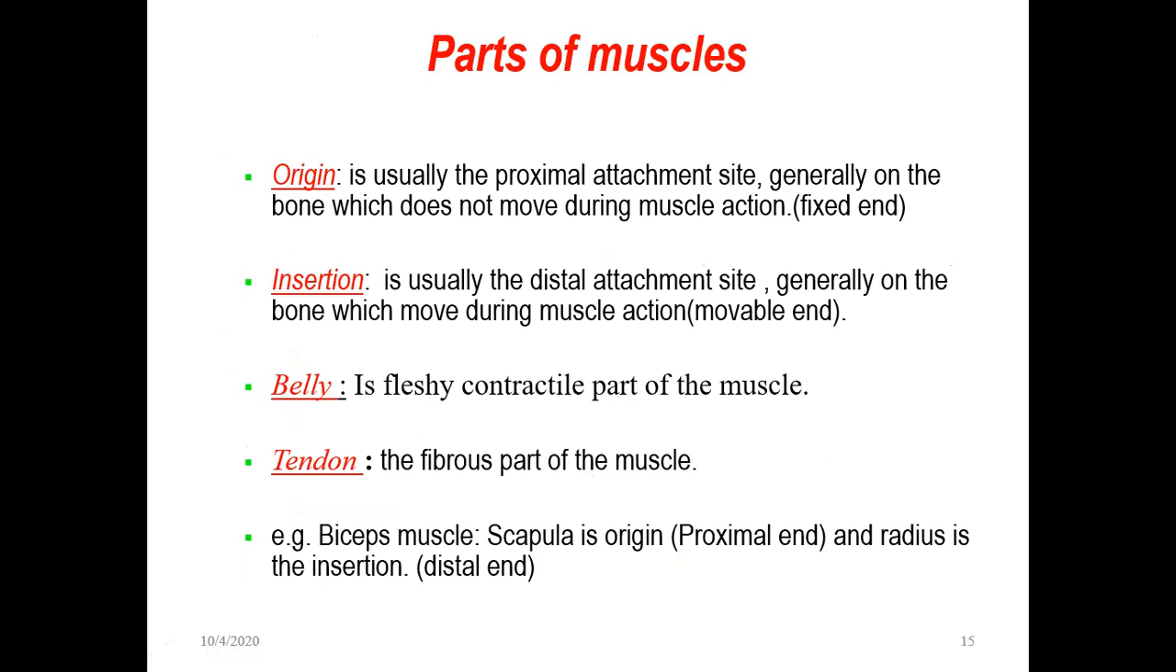So the fibrous part of the muscle will be called the tendon. Hope now you know the origin, insertion, belly, and tendon. Example: in the biceps muscle, scapula is the origin, the proximal end, and radius is the insertion. We'll see that muscle later. So this is about the parts of the muscle: the origin, insertion, belly, and tendon.